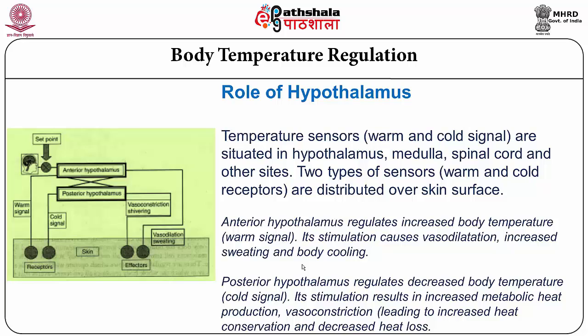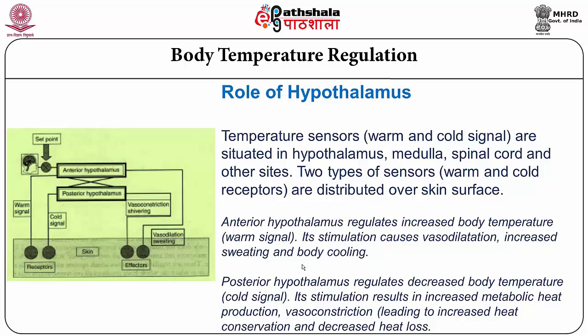This means in the hypothalamus we have two types of senses, warm and cold, to send the signal to the external skin surface. So warm must respond to warm, and cold must respond to the cold receptors of the skin surface. So there should be corresponding sensors at the brain and also at the skin surface.